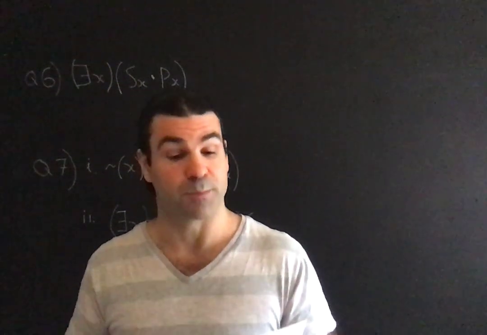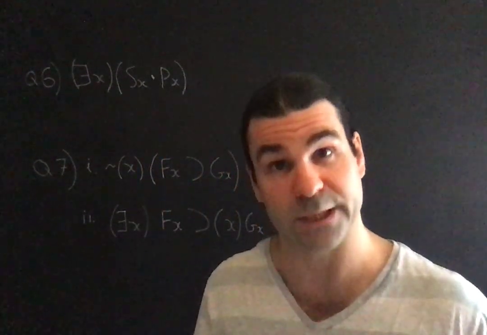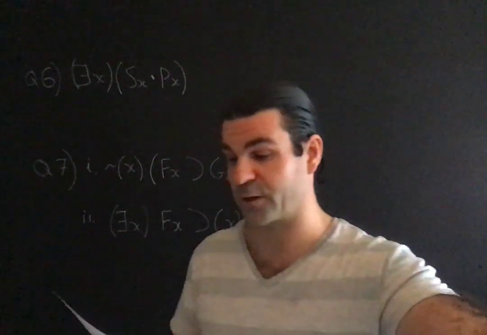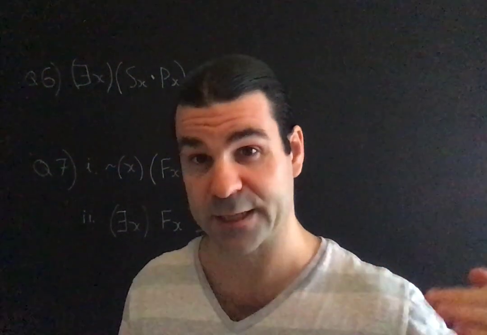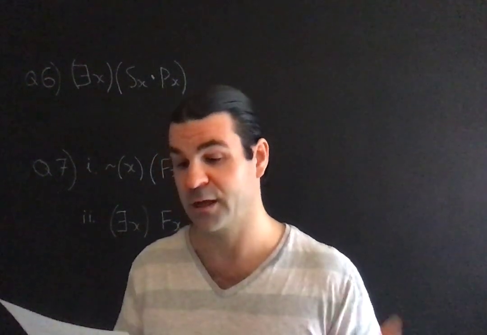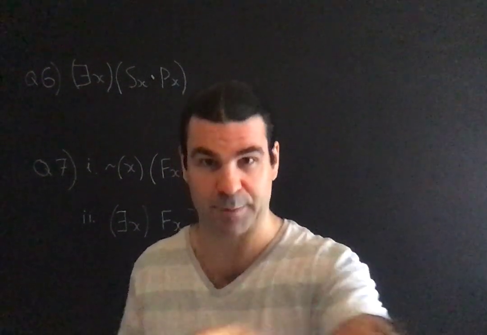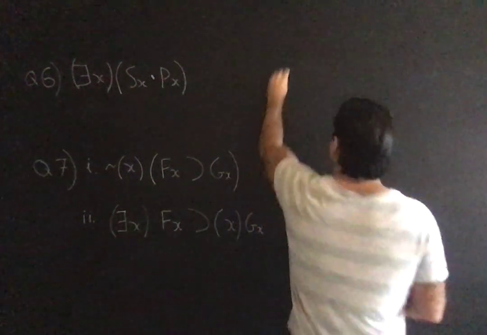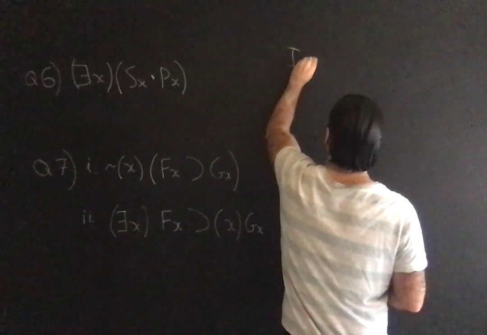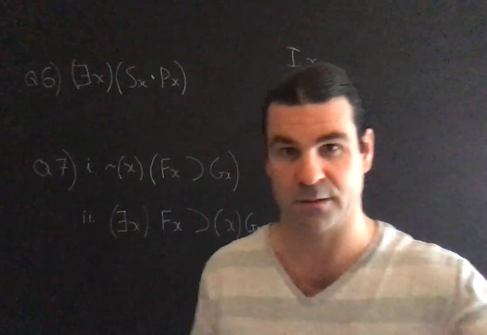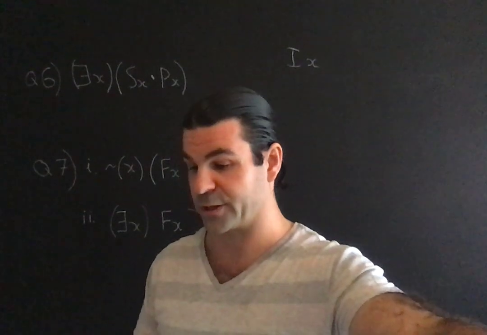Okay? But please read the questions closely. It asks you to pick out and symbolize the propositional function in the following. So you should write, x is an infinitely complex creature. Then, second part of the answer, symbolize just I, x. Capital I, little x, right? X equals x is an infinitely complex creature.